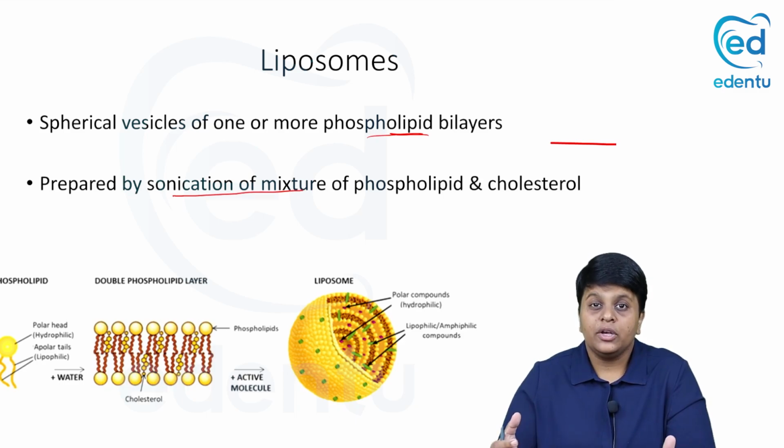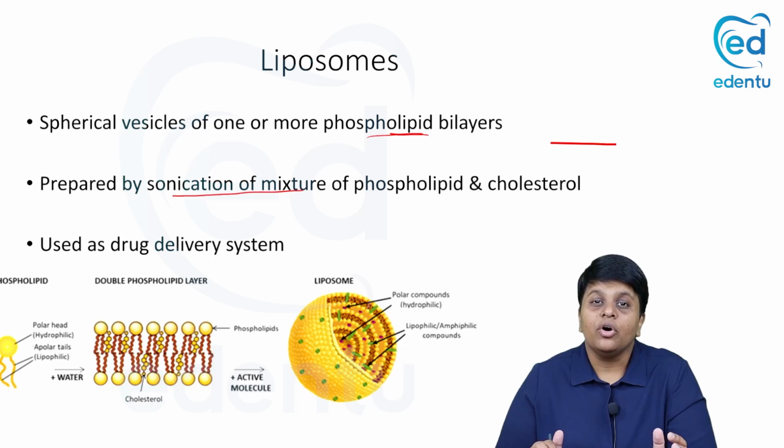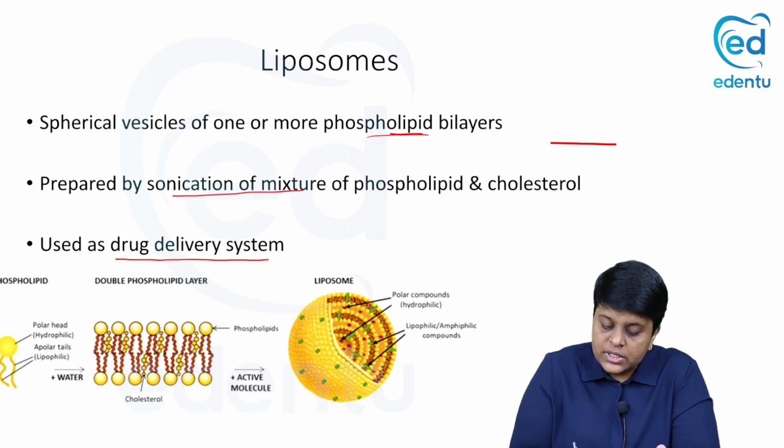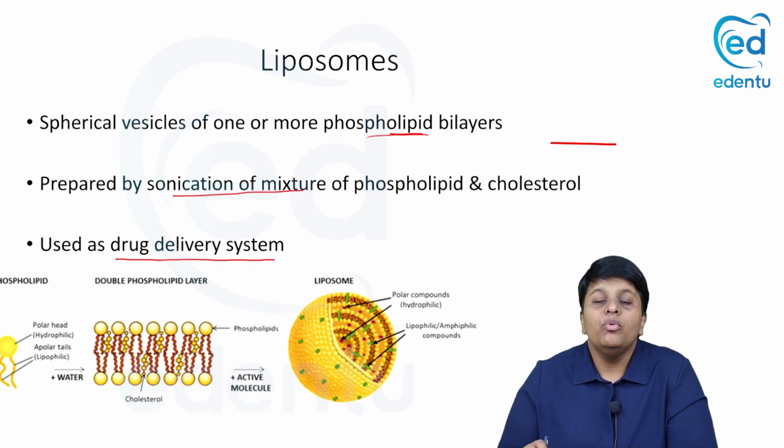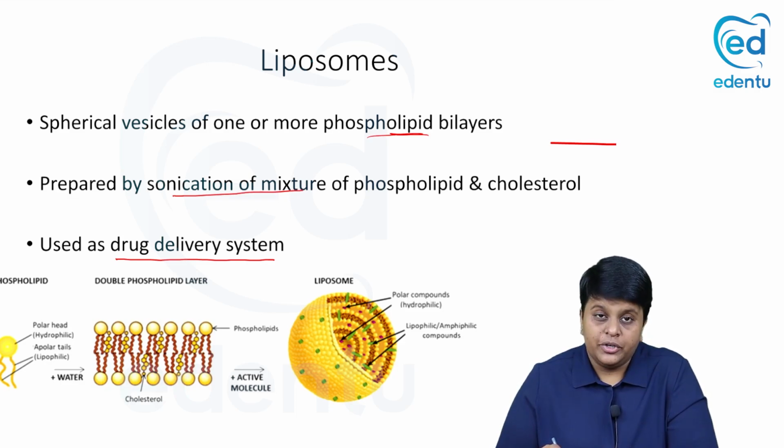Phospholipid is also amphipathic, cholesterol is also amphipathic. The most important application of liposomes is that they are used as a drug delivery system. The most common drug which is given in the liposomal form is amphotericin B, which is used in the treatment of fungal infections. In addition, liposomes are also used for targeted gene therapy.